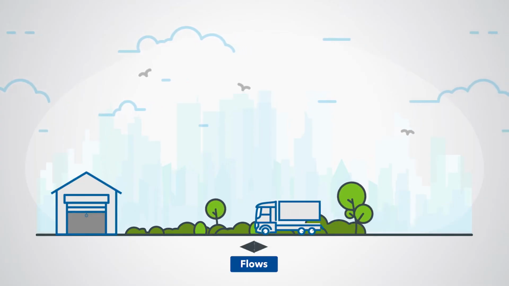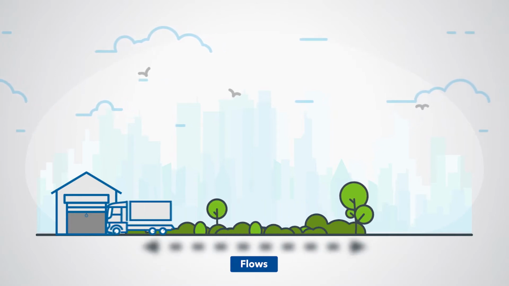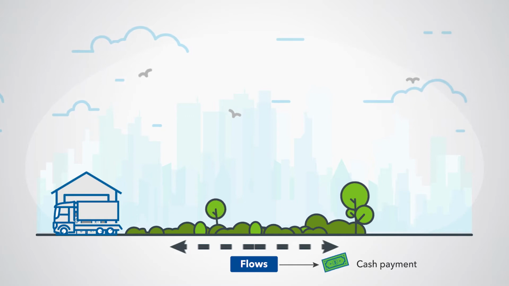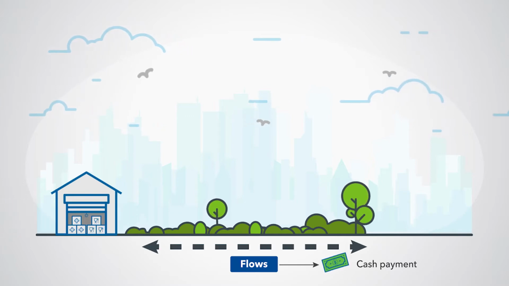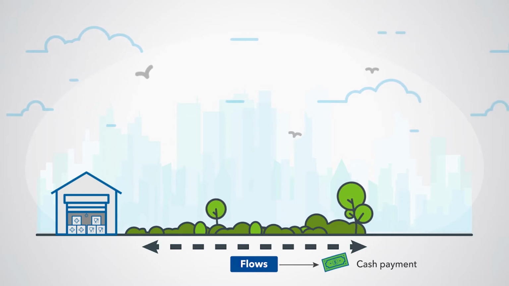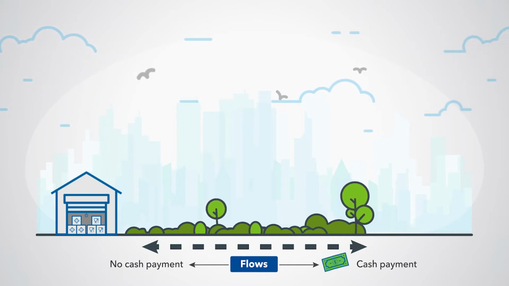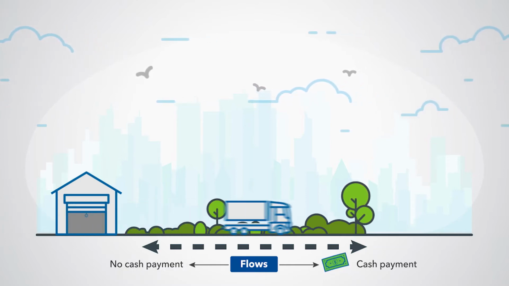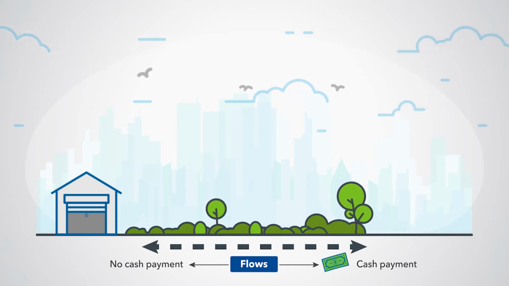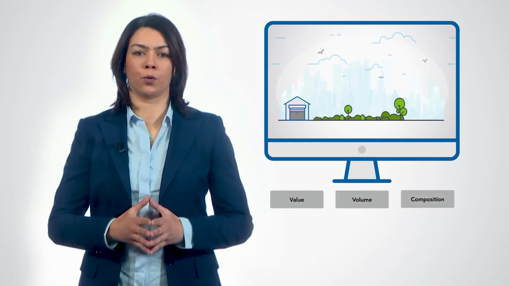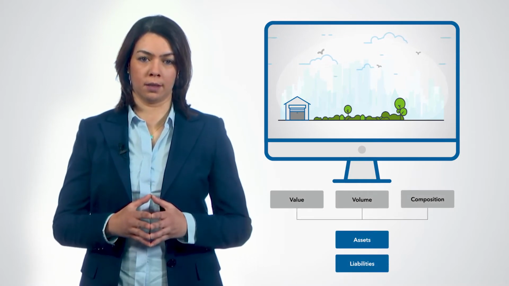These activities generate resource flows. Some flows involve cash payment. For example, the government pays for the acquisition of food and medical supplies, pays the workers' wage or the electricity. Other flows don't involve cash payments. For example, the distribution of food and medical supplies to people in need may be done free of charge. Another example of a flow that does not involve cash payment would be the loss of supplies due to a mice infestation. All these flows change the value, volume, or composition of the government's assets and liabilities.